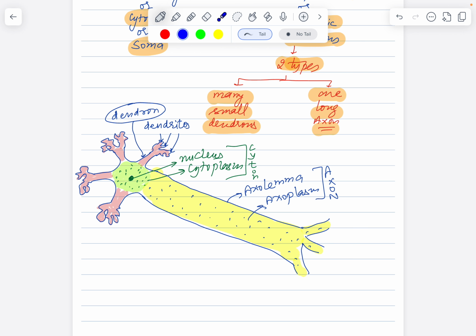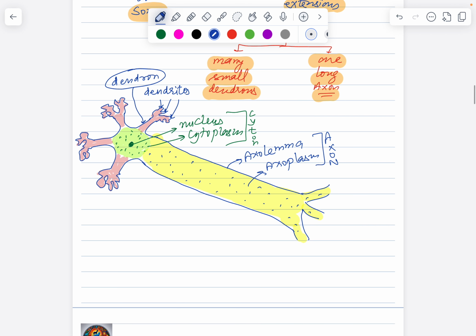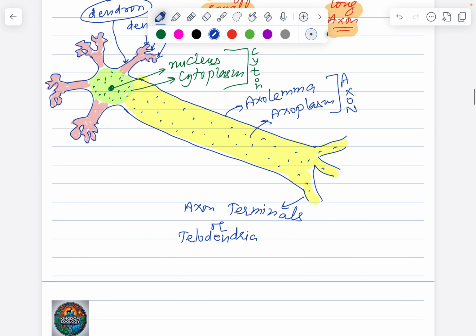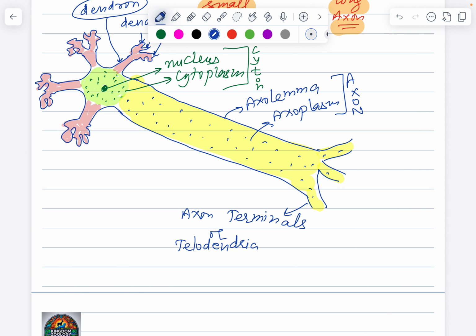Not exactly 3, it is just an indicative number. The branches can be any number basically. So the axon at the bottom is dividing into structures called axon terminals or telodendria. The smaller branches of axon are called axon terminals or the telodendria.